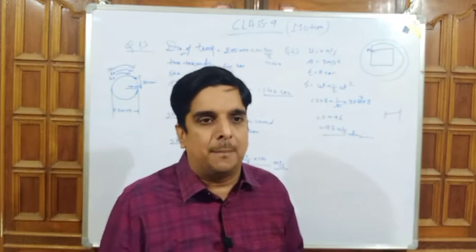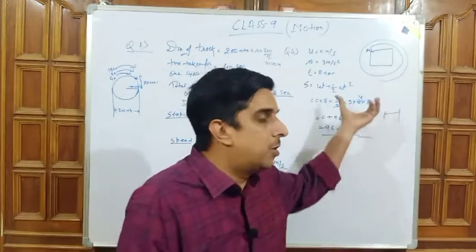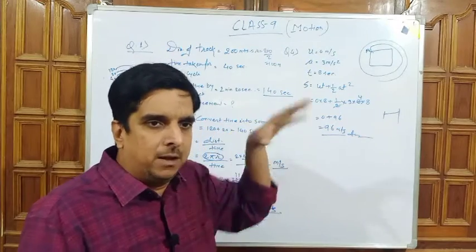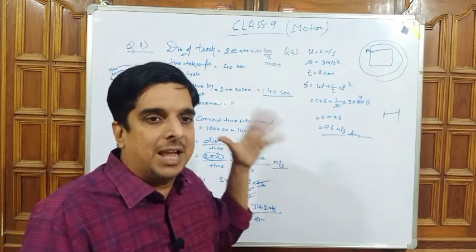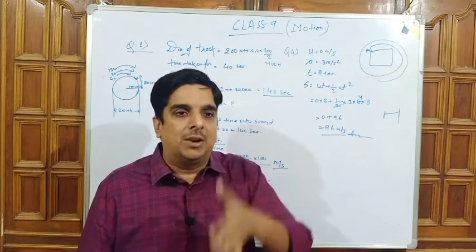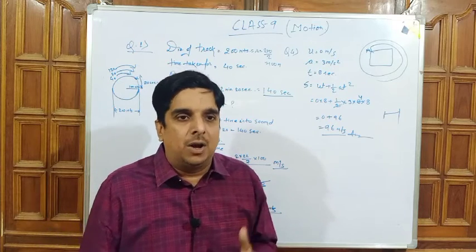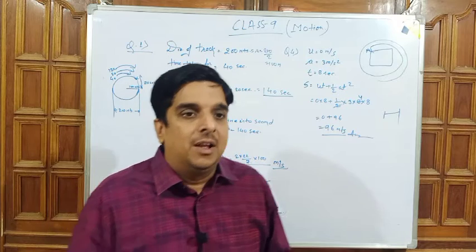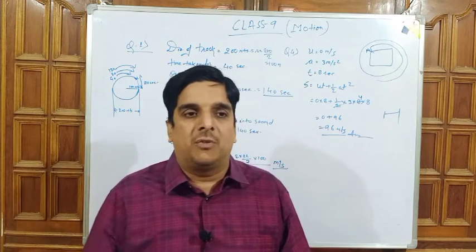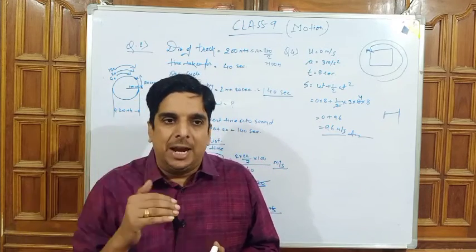So these are the two examples by which you can easily understand how we have to use the formula s is equal to ut plus half at square, and how we have to find the distance in a circular path, because for the circular path we have to calculate the distance in the 2 pi r manner. So according to physics, you have to know which formula is best for getting the appropriate result.